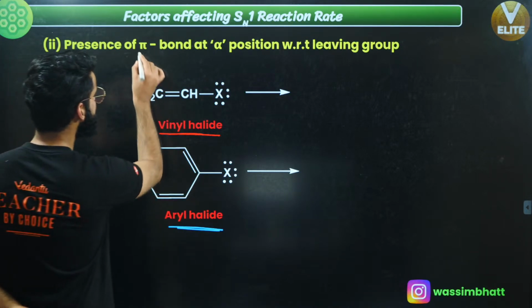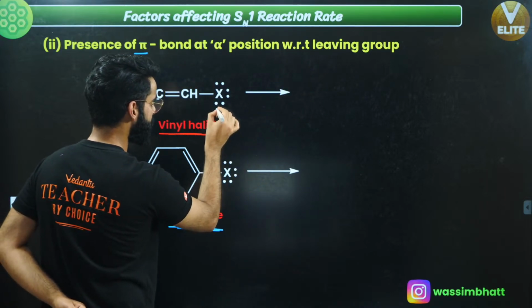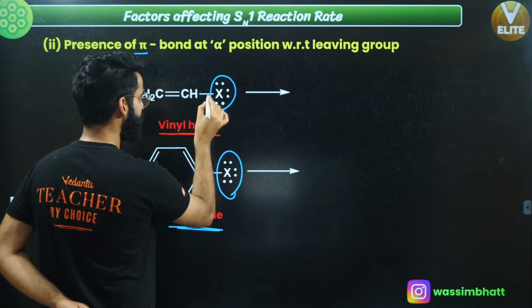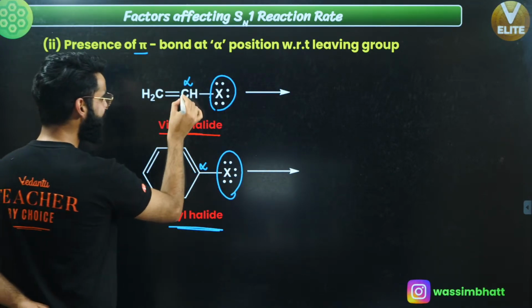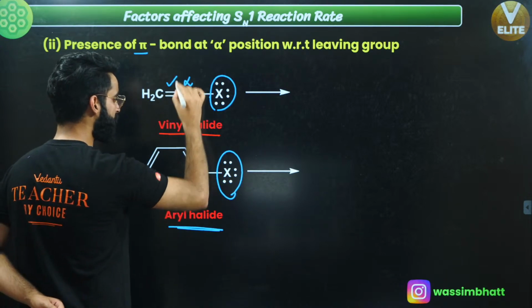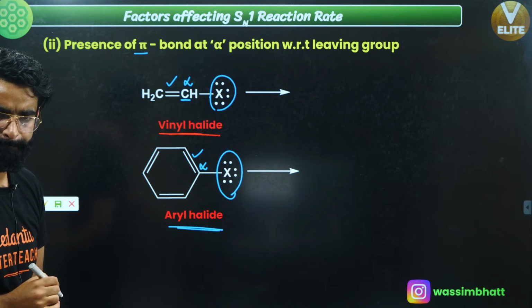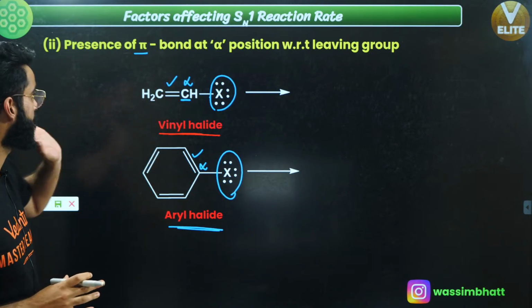Now, presence of pi bond at alpha position with respect to the leaving group. What is the leaving group over here? This X is the leaving group. So with respect to this leaving group, this is the alpha position. At the alpha position in both the molecules, you have got a pi bond.